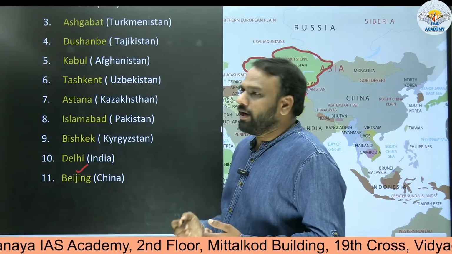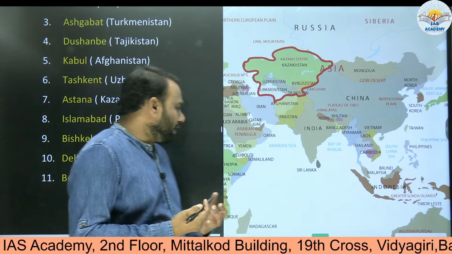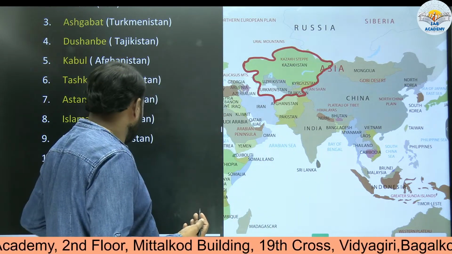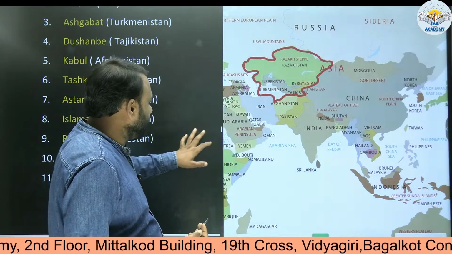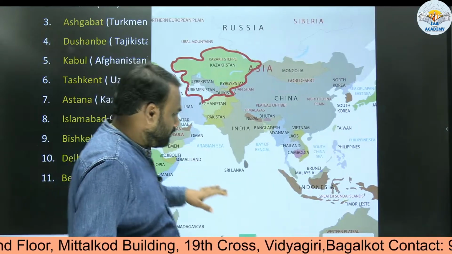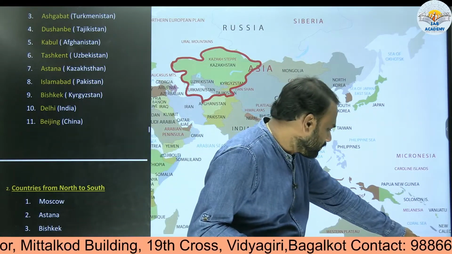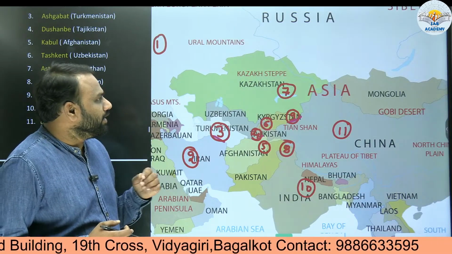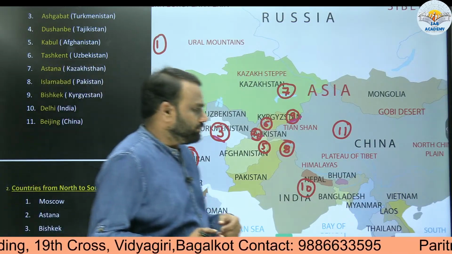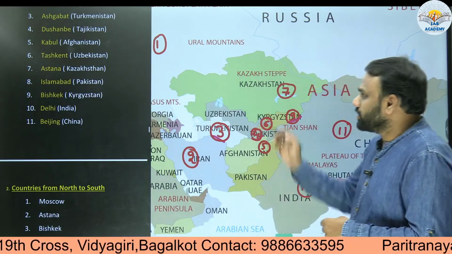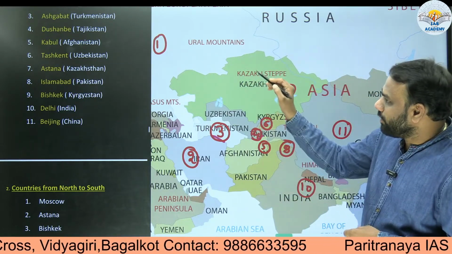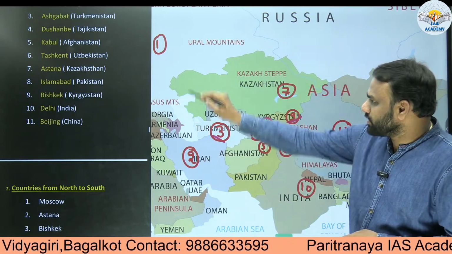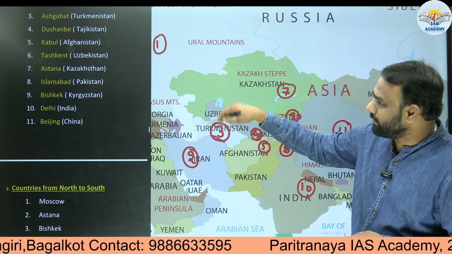Just to help us retain things easily and for a long period of time, I have represented them on the map. If you look here, this indicates the order. I have already written there: one is Moscow, next two is here. You can try to correlate between them.